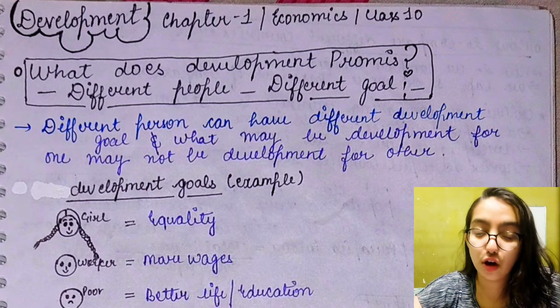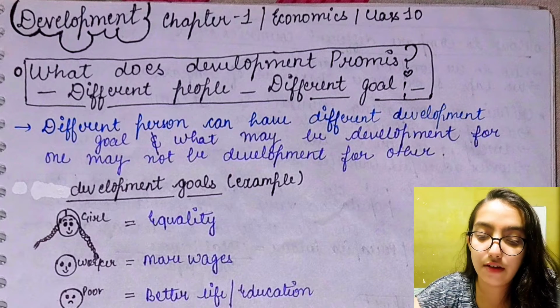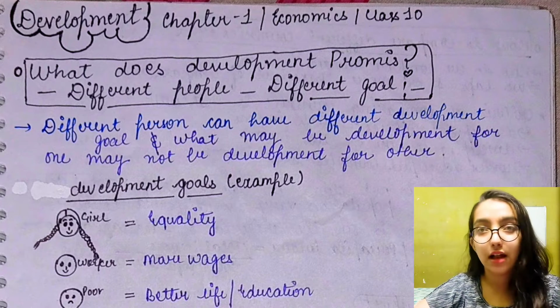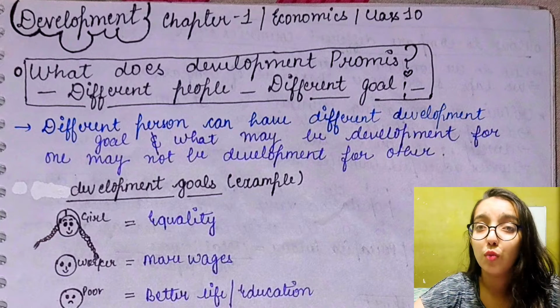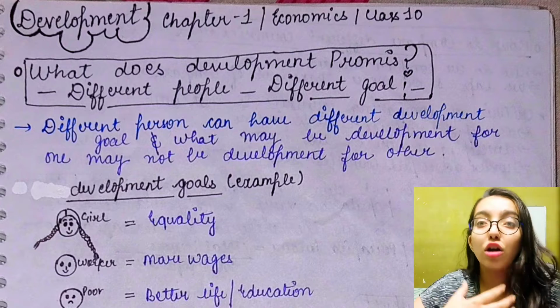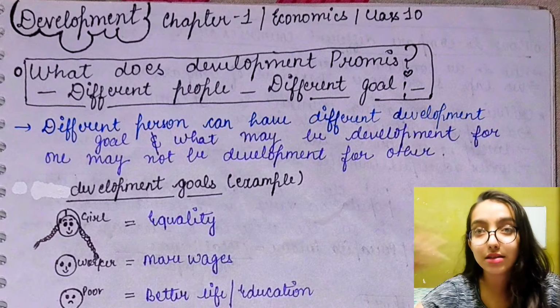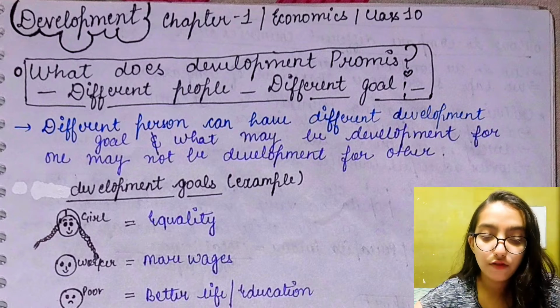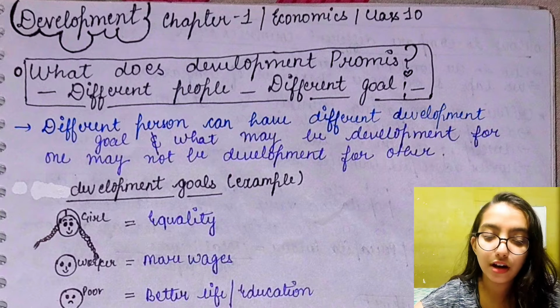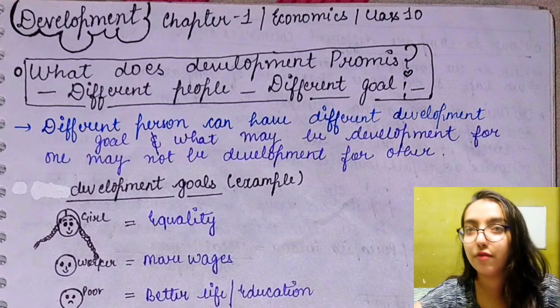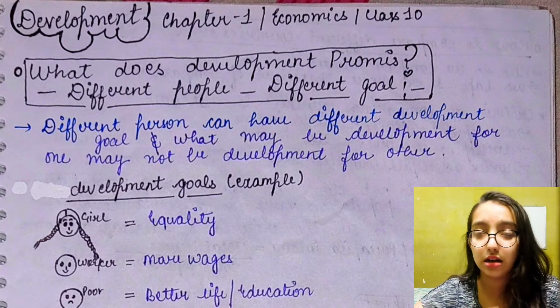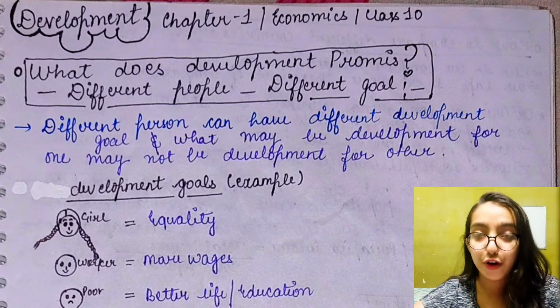Starting from our first topic, it says, what does development promise? Now different people have different development goals. Development is just like success. What success means to me may not mean the same to you. It may mean something else, right? So a different person can have a different development goal, and what may be development for one may not be development for another. Alright, this is understandable and I hope you all already know that.